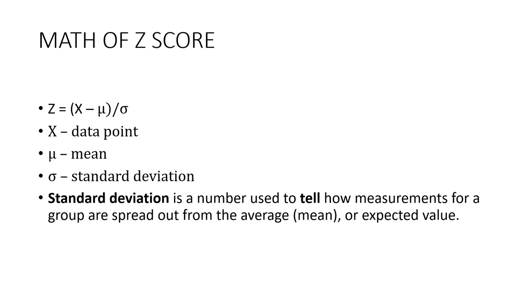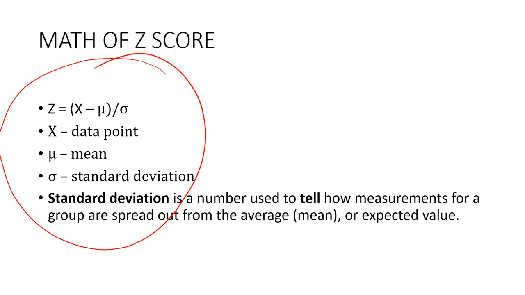Here I am giving just the formula for Z score. This is the important formula for Z score: Z is equal to x minus mu by sigma. X is the data point, mu is the mean, sigma is the standard deviation. Standard deviation is a number used to tell how measurements for a group are spread out from the average, or mean, or expected value. You know it. So this is the math of Z score.